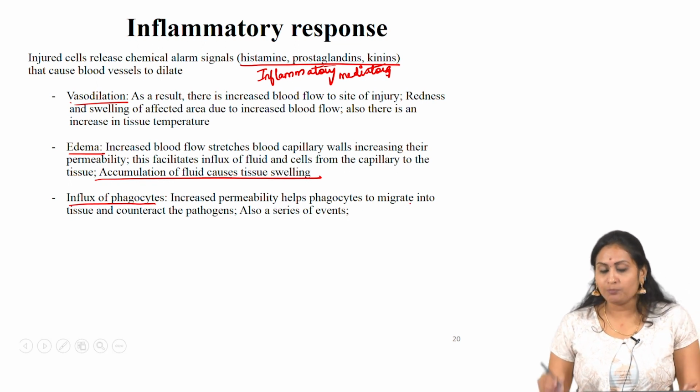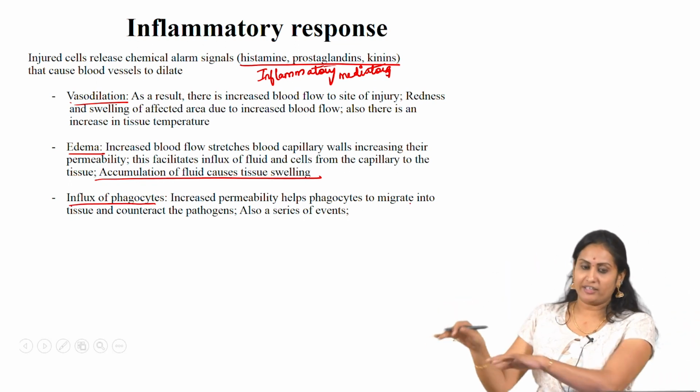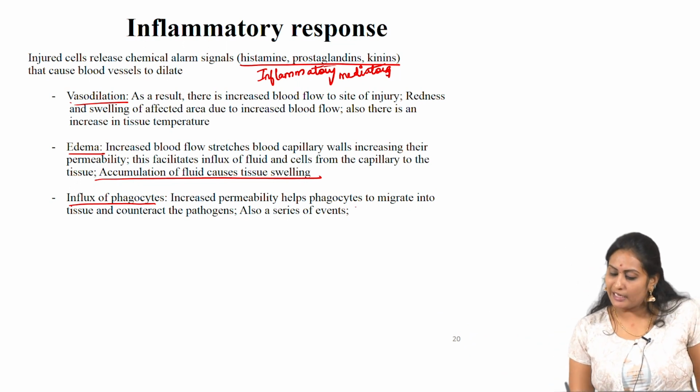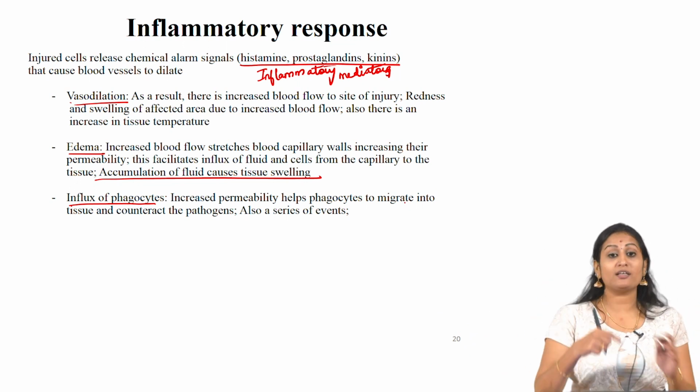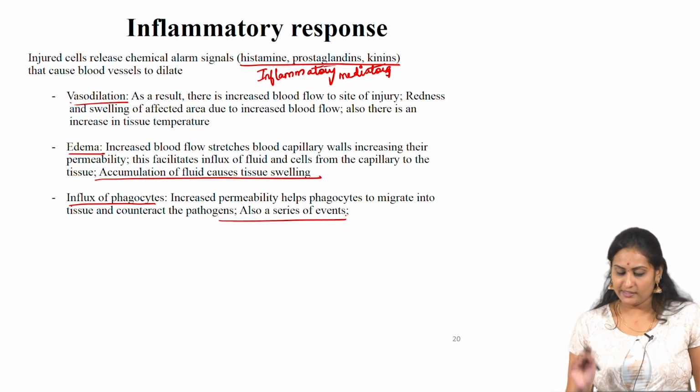Increased permeability also leads to the influx of phagocytes to the affected area. Increased permeability helps phagocytes migrate into the tissue and contact the pathogens. This is also a series of events.